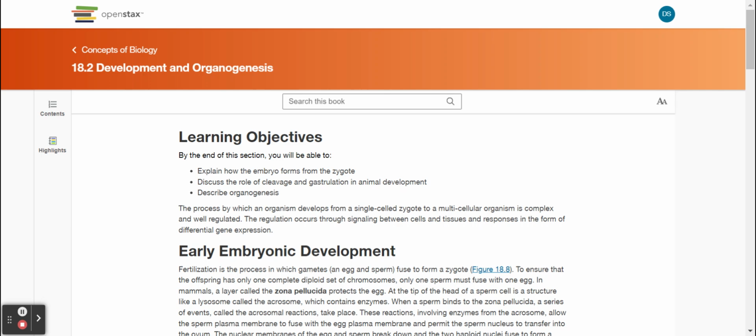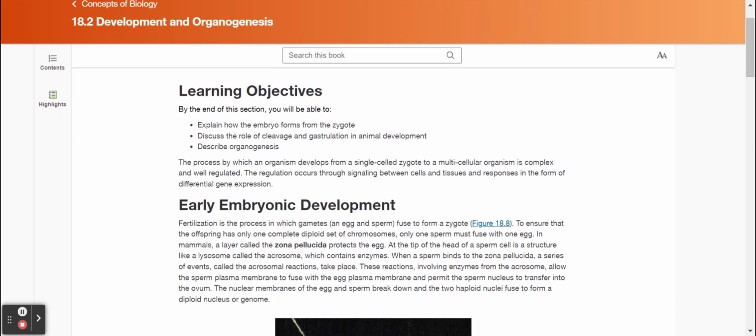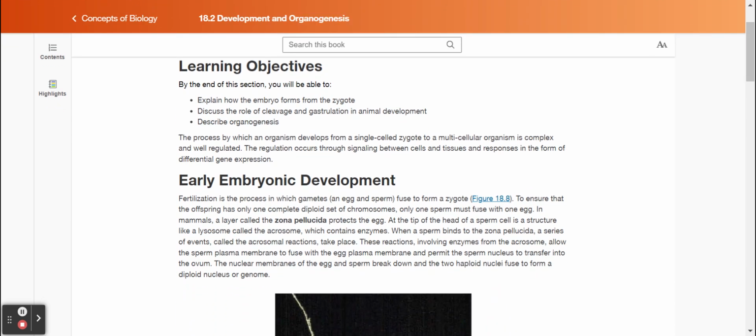The process by which an organism develops from a single-celled zygote to a multicellular organism is complex and well-regulated. The regulation occurs through signaling between cells and tissues and responses in the form of differential gene expression.